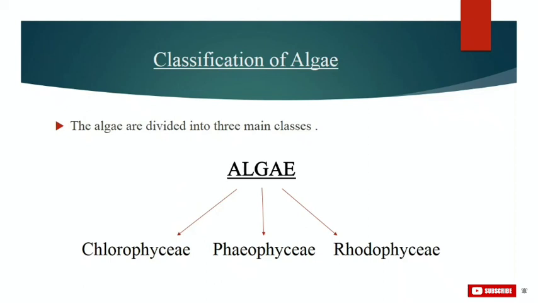Then the economic importance of this class: the brown algae that are used as food are Laminaria, Nereocystis, Macrocystis, etc. And these brown algae are collected from the sea and used as manure. They improve the mineral content of soils. And examples of brown algae, Fucus and also Laminaria, are rich in iodine. So this was about the economic importance of our second class.